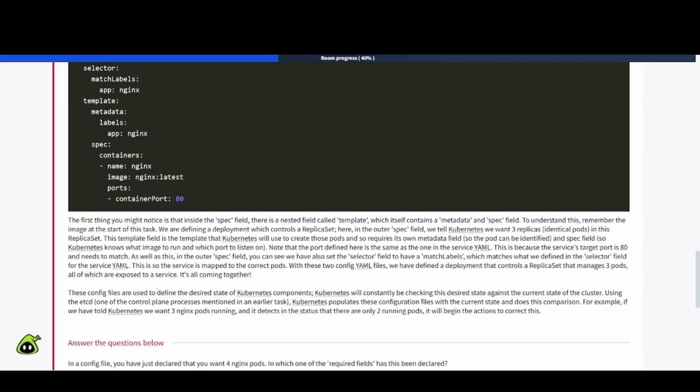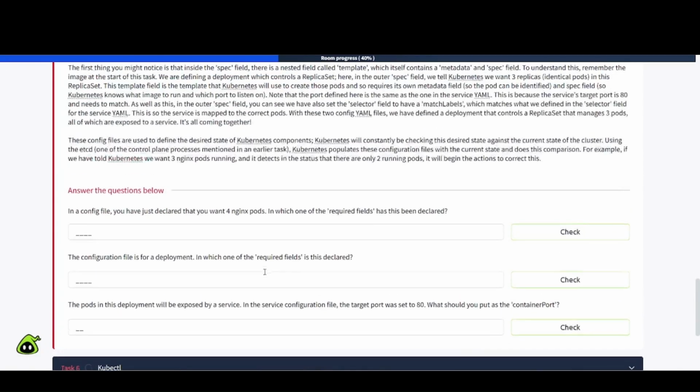For example, if we told Kubernetes we want 3 Nginx pods running and it detects in this status that there are only 2 running pods, it will begin the actions to correct this. Interesting. So let's check out these questions.